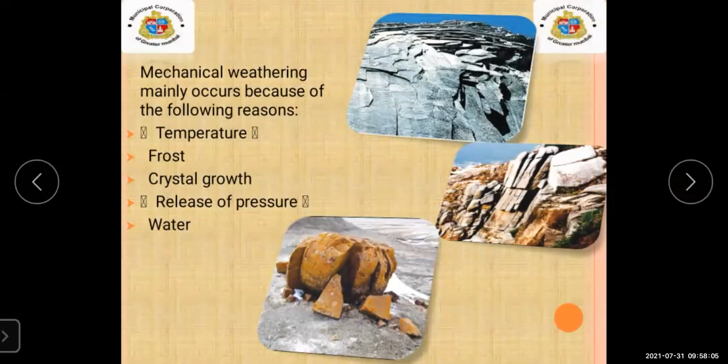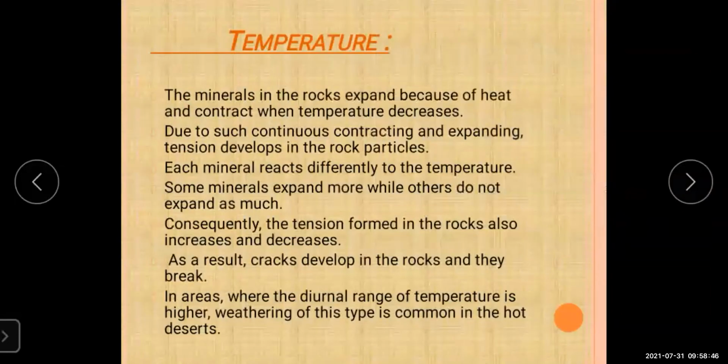Now, here you can see mechanical weathering mainly occurs because of the following reasons. Why does mechanical weathering occur? There are some reasons that we are going to learn. So here you can see there are 5 reasons: temperature, frost, crystal growth, release of pressure, and water. These are the 5 reasons due to which mechanical weathering occurs. Now first we are going to learn the first reason, that is temperature.